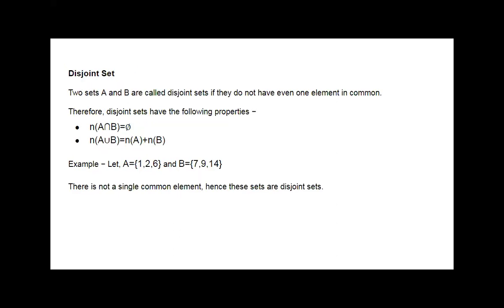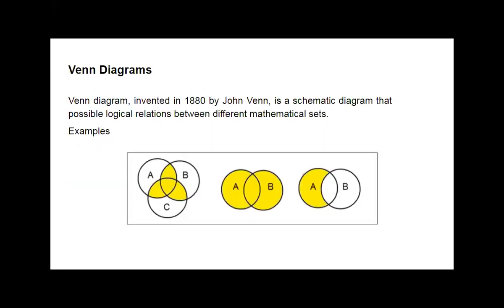Then disjoint sets are there, meaning no element is in common. Two sets A and B are called disjoint if no element from them is matching with each other. Okay, it is the disjoint set.